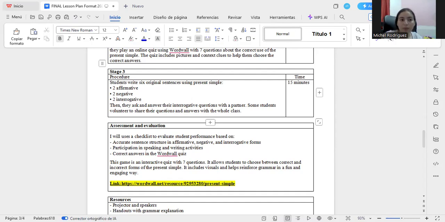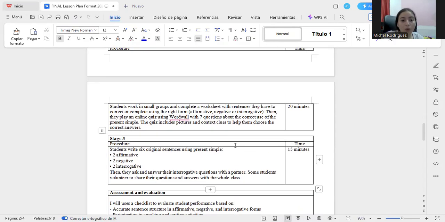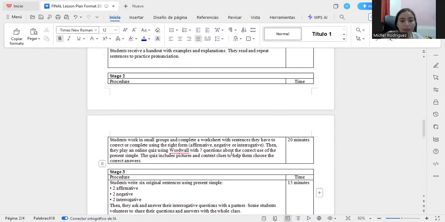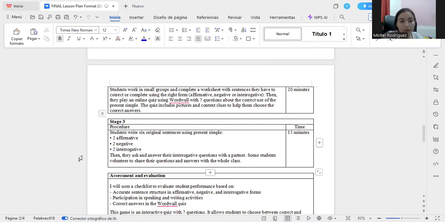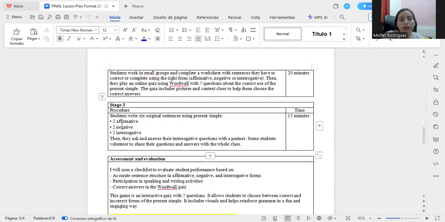So it is easy, but they need to practice and understand the topic, because if they don't understand, it's going to be difficult for them. Now we have stage three. Students write six original sentences using present simple. So this is easy: the affirmative, the negative, the interrogative. And then they ask and answer the interrogative question with a partner.